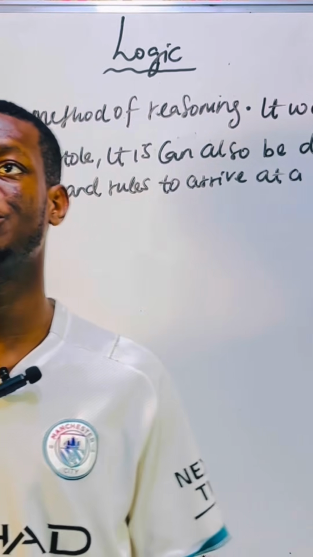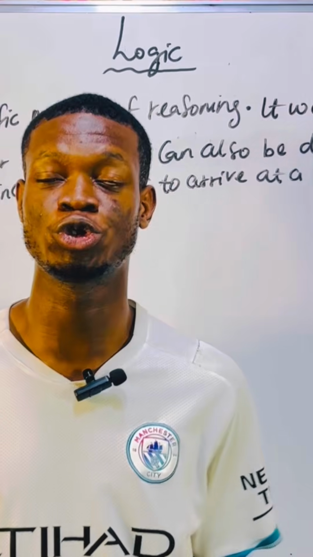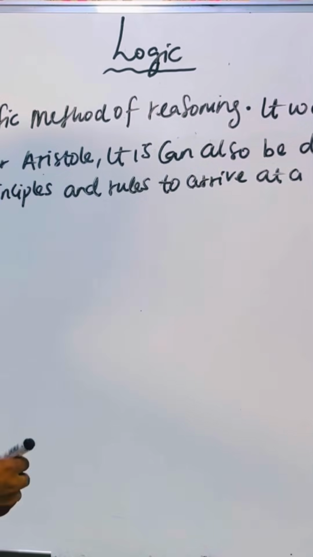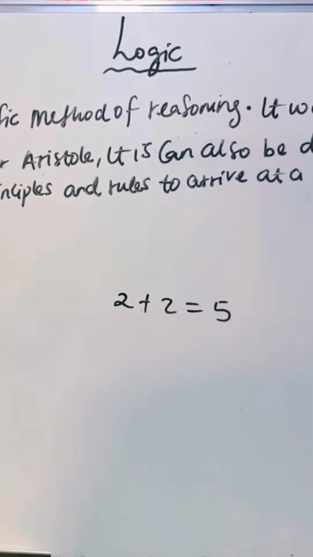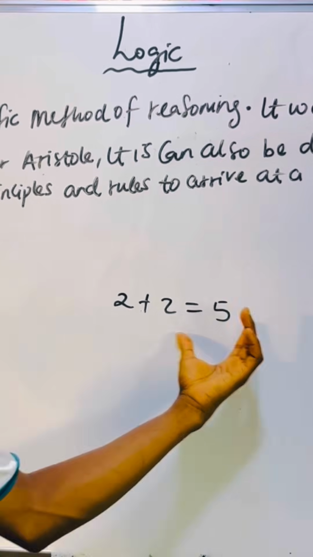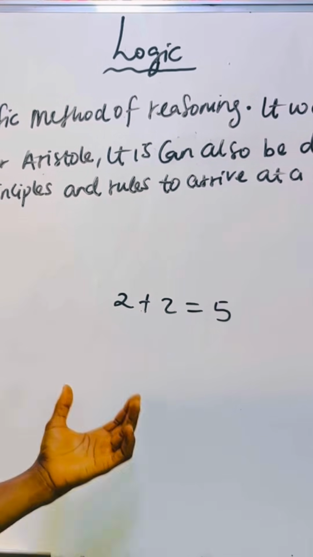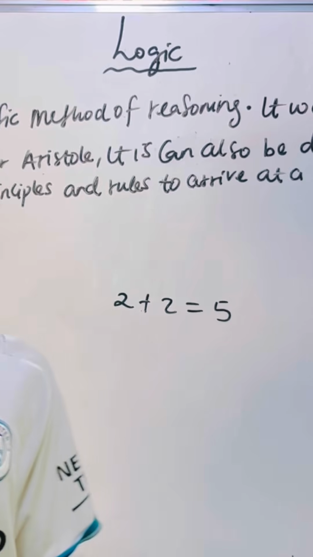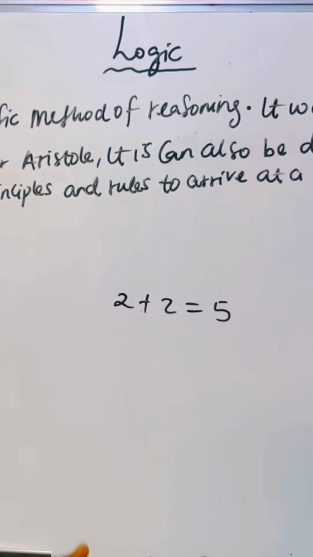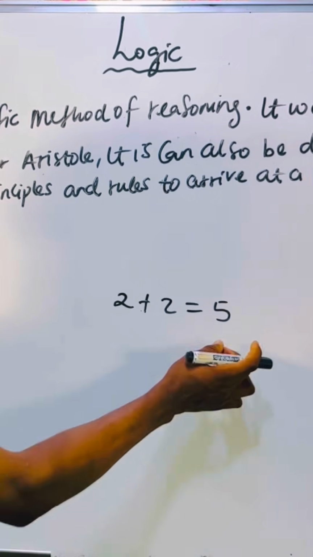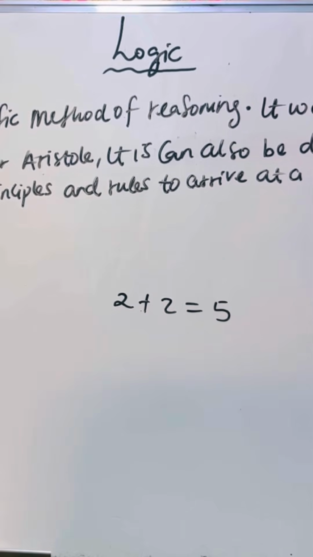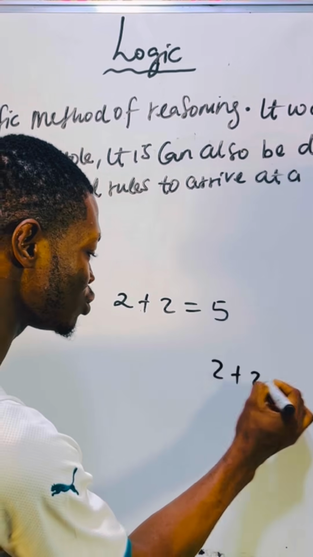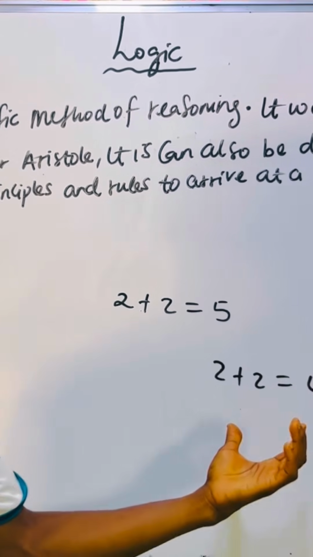Now, let me just cite an example. Somebody comes to you and tells you that 2 plus 2 is equal to 5. You know that 2 plus 2 is not equal to 5, right? But if that person tries to use some logical symbols, structures, and analysis to prove to you that actually 2 plus 2 is equal to 5, do you see that we start considering that maybe 2 plus 2 is no longer 4, because normally 2 plus 2 is 4?